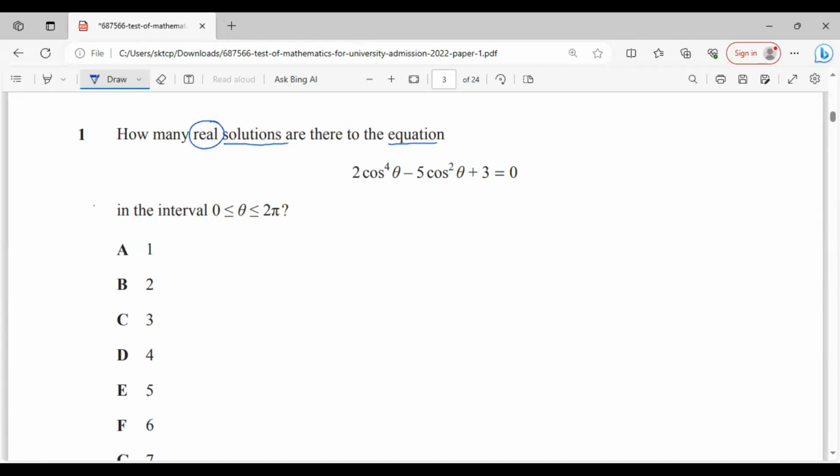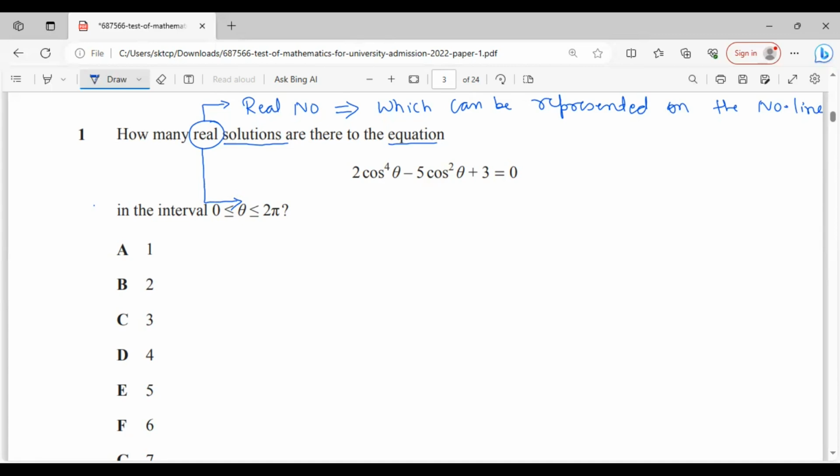So first of all, we should know what is the meaning of real. What is the meaning of real solution, or we can say what is the meaning of real number? Any real number is that number which can be represented on the number line. So this is the formal definition. But if you try to understand the real number, you can't understand it until and unless you know the imaginary number. When you get the idea of imaginary number, then only you can feel the real number.